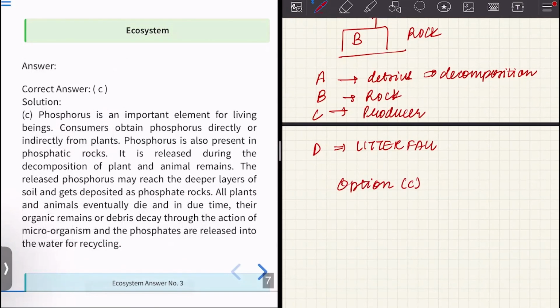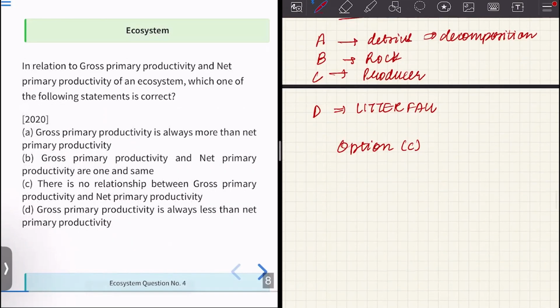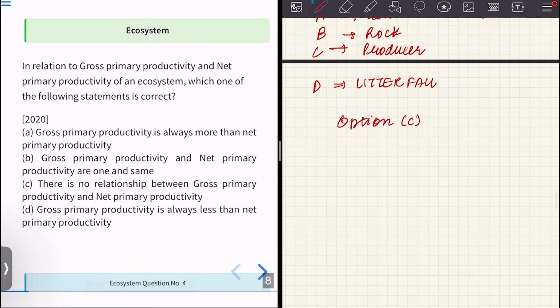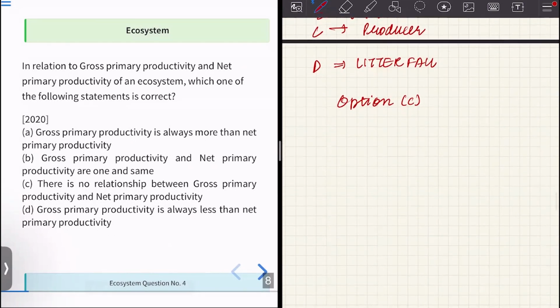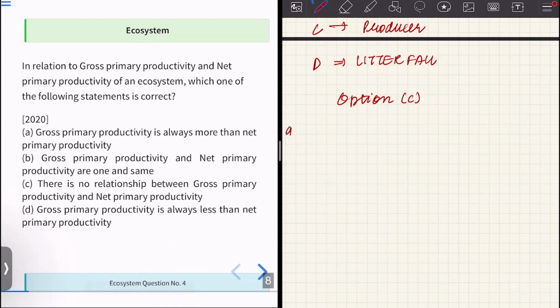Moving on to the next one, we have: in relation to gross primary productivity and net primary productivity of a system, which of the following is correct? We have two terms in this question: gross primary productivity, which we'll represent with GPP, and net primary productivity, which is NPP.